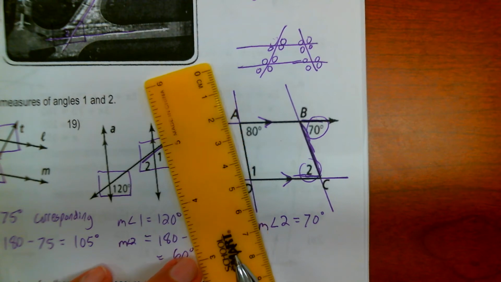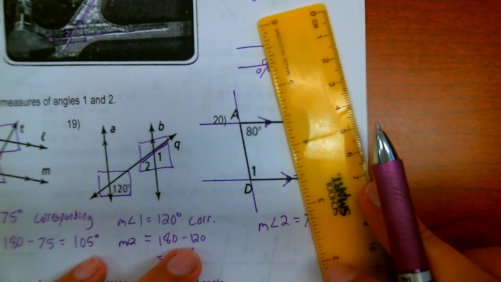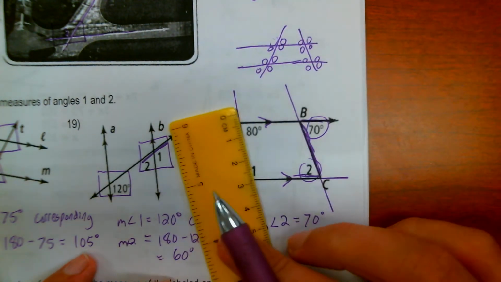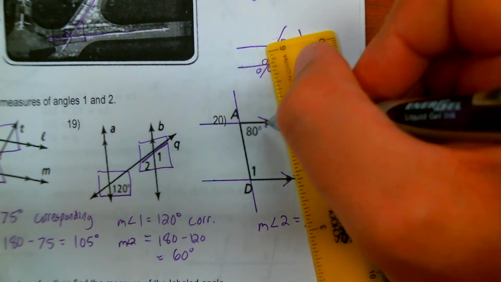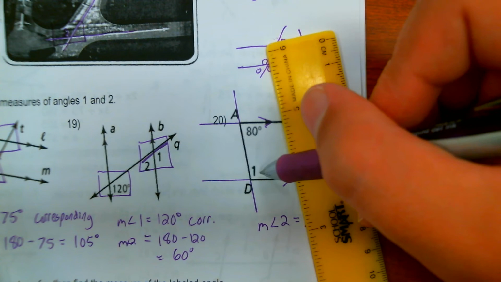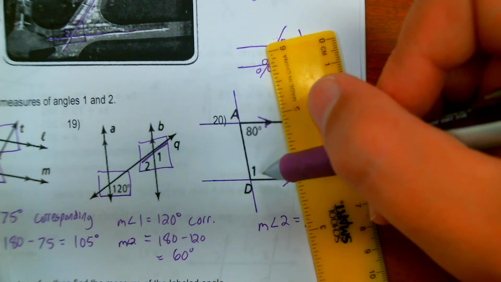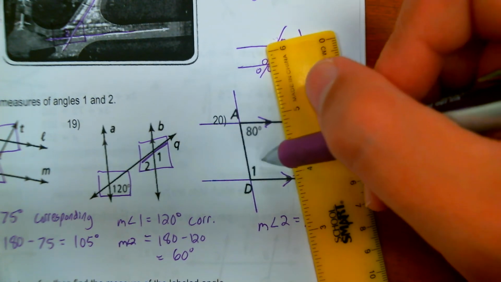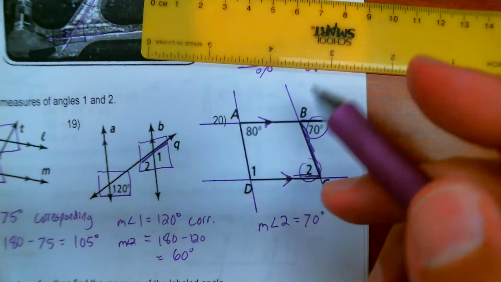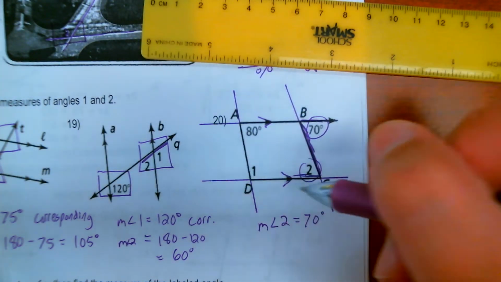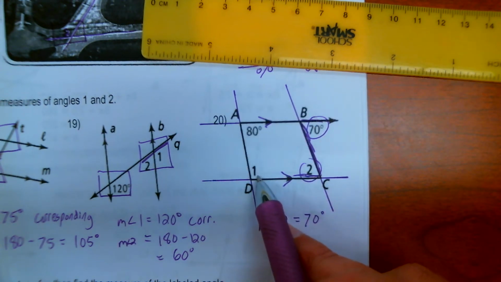So on this problem here, once we get to the 80-degree angle, I'll put the ruler over this. This other line, BC, doesn't have any impact on the problem. So now I say I don't have the Z, I've got 80 and I've got 1. They're both on the right-hand side of the transversal, so they're same side, and they're both inside my sandwich, right? So these are same side interior angles. That means they have to add to 180. 80 is little, 1 is obtuse.